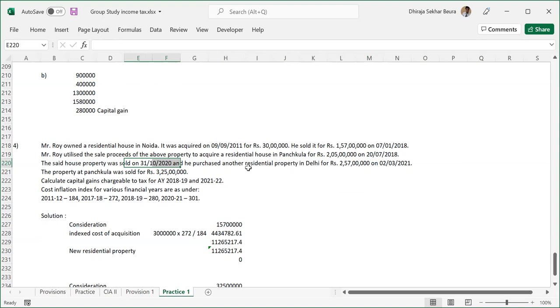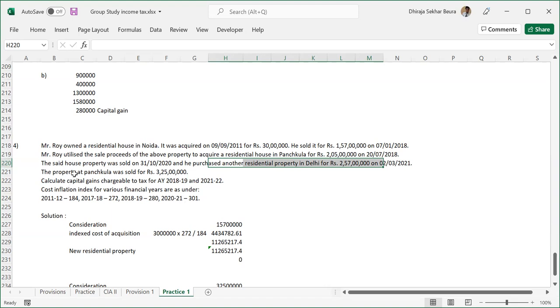Now regarding this new purchase, obviously again the same section will be applicable in this new sale that he has done. Again, this exemption will be available based on the new purchase. So any questions on that? No, right? Pretty much clear.